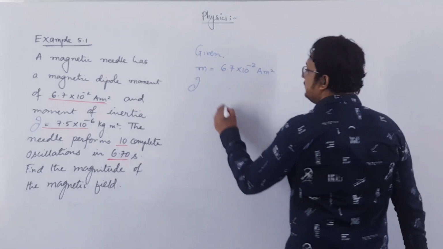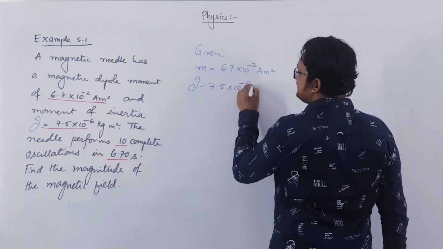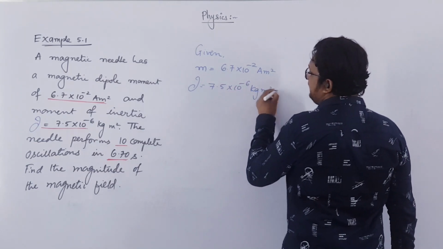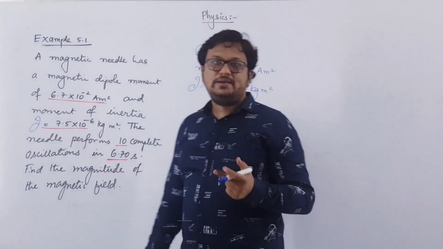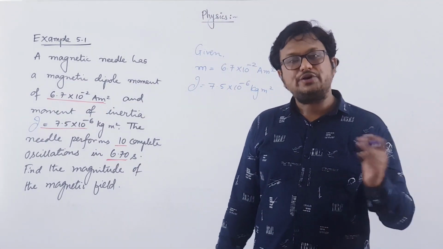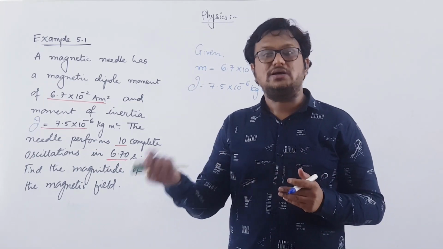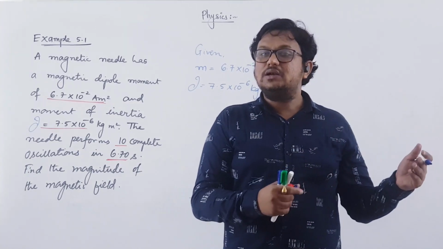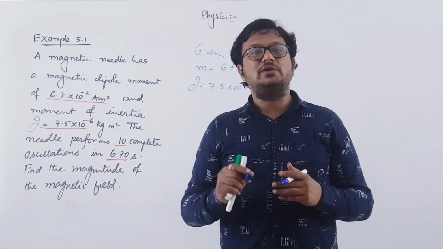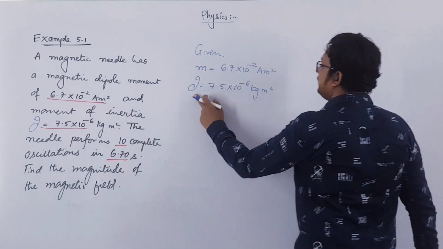So I is equal to 7.5 into 10 to the power minus 6 kg meter square. Remember, for us capital I in standard 12 means electric current, and small i is also electric current, but that is for another particular case, that is for AC current. Capital I is for DC current and small i is for AC current, which you will learn in chapter number 7. So here we are writing a different symbol for moment of inertia.